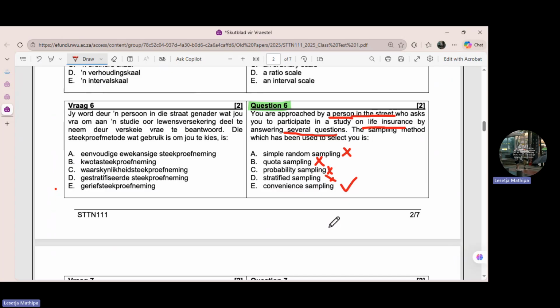That means a sample which is convenient for the research being taken, and does not necessarily represent the population.